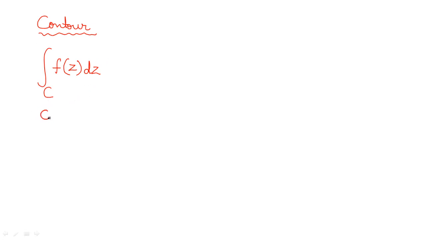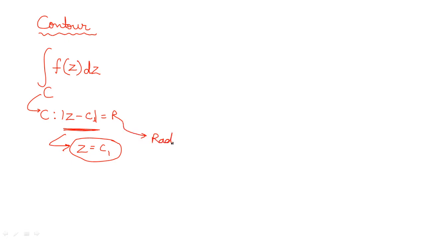Here sometimes they are going to give us the equation of the contour. For example, mod z minus c is equal to r. Let's say this is C1, or anything you can write. So this is the contour notation. Here if I equate this mod term with 0, I will get z is equal to c1, and that's going to be the center of the circle. And this r will be the radius.